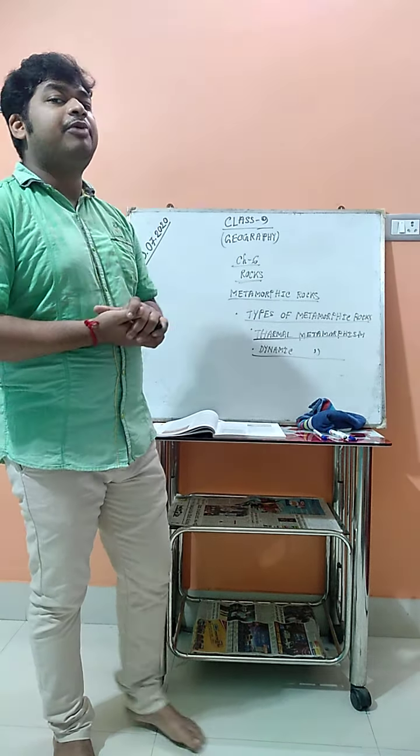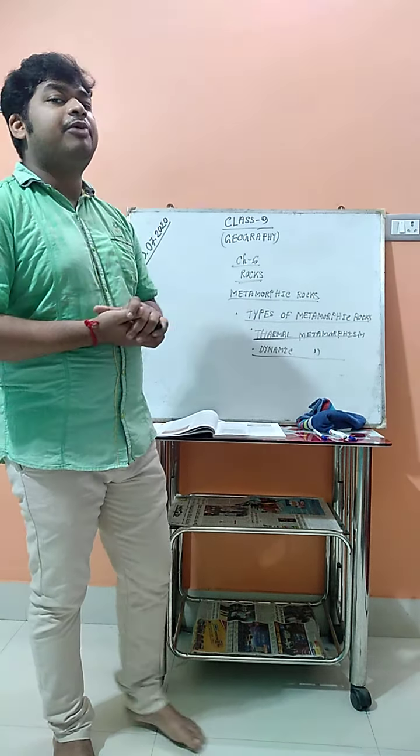Okay. Now we have to discuss the characteristics of metamorphic rocks. The first is that metamorphic rocks are generally more compact and harder than the original rocks. Metamorphic rocks are much harder and more compact than the sedimentary or igneous rocks because they are modified.